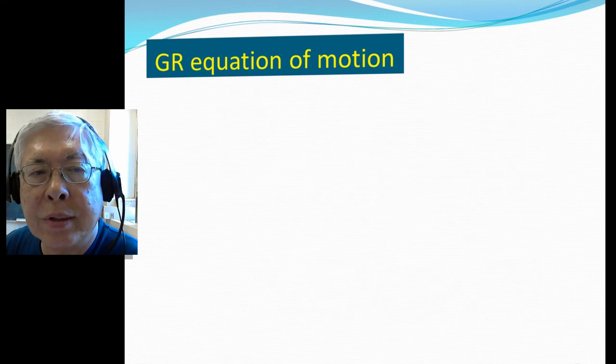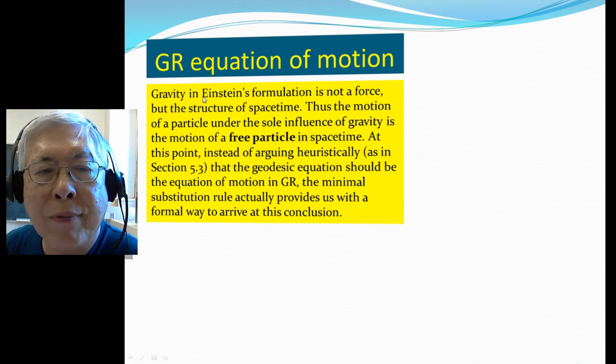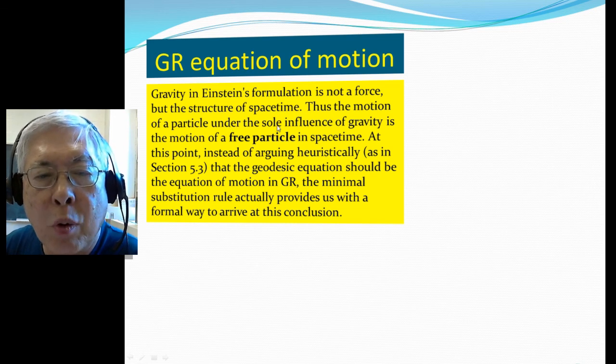Now we can talk about the GR equation of motion. Gravity in Einstein's theory is not a force, but the structure of space-time. So therefore, the motion of a particle under only gravity is the motion of a free particle, because gravity is not a force in space and time. At this point, instead of arguing heuristically as we did in chapter 5 that the geodesic should be the equation of motion, the minimal substitution rule actually provides us with a formal way to derive this conclusion.